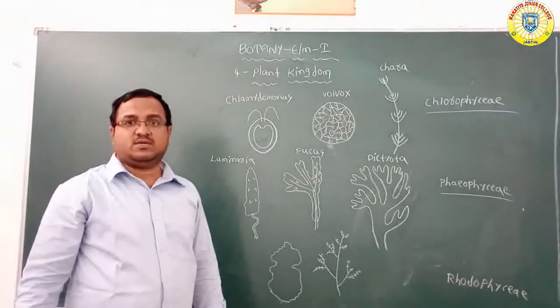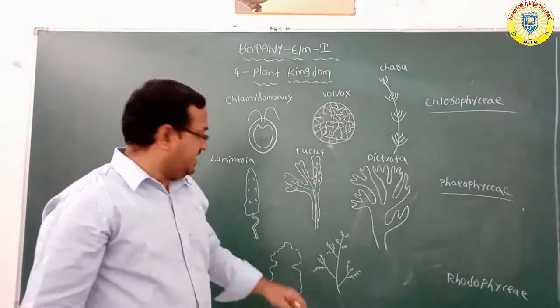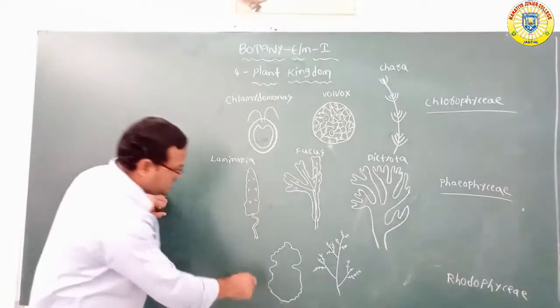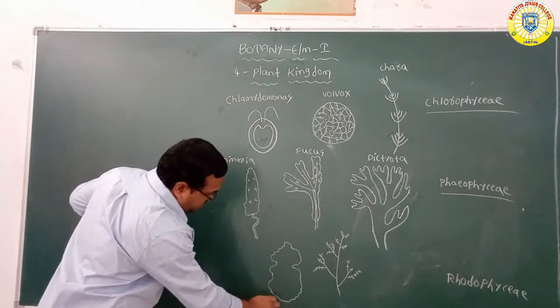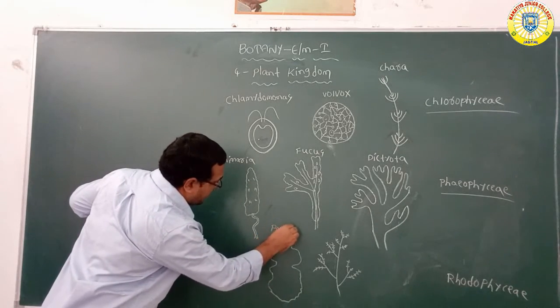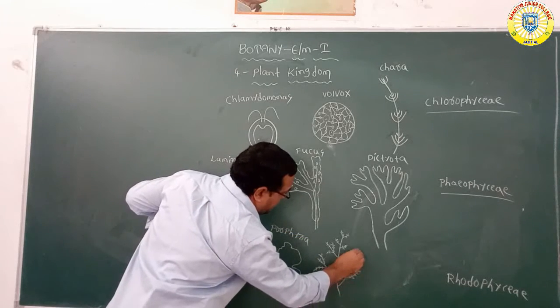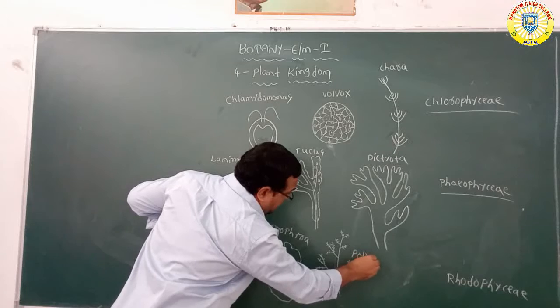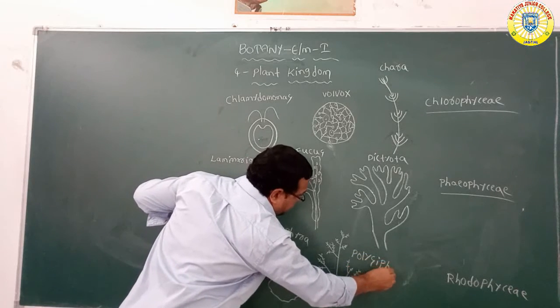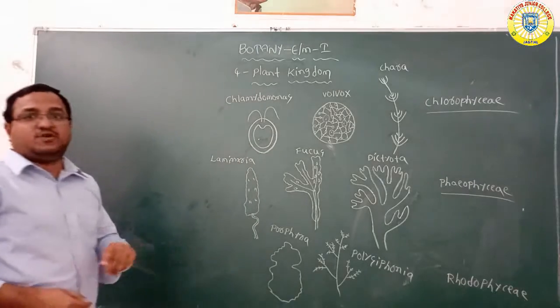Now coming to the rhodophyceae, which is called red algae. You can see this is the Porphyra, and this is the Polysiphonia. Okay, these are the examples.